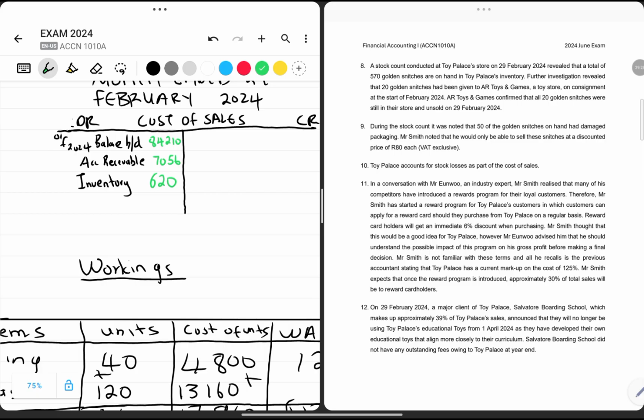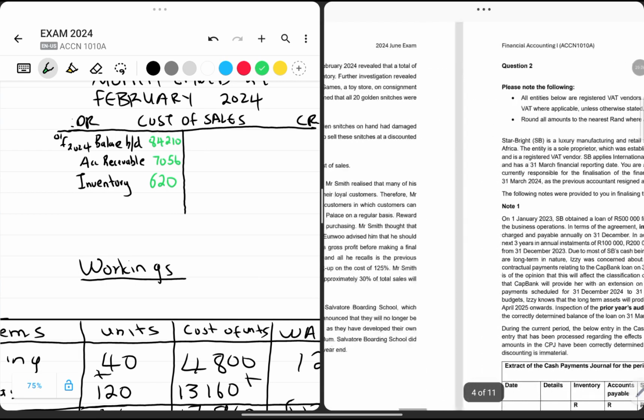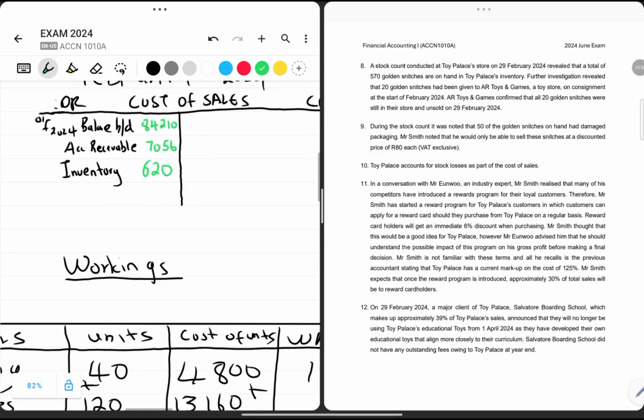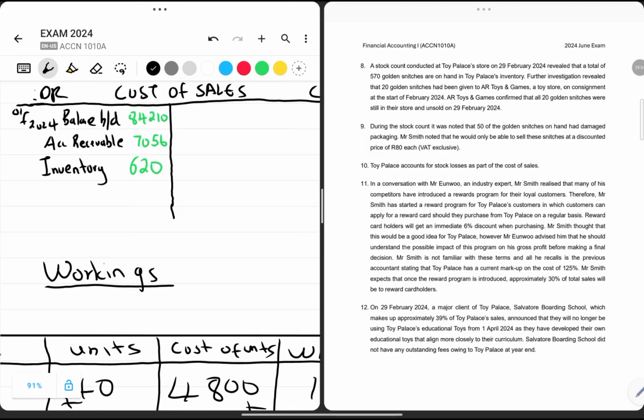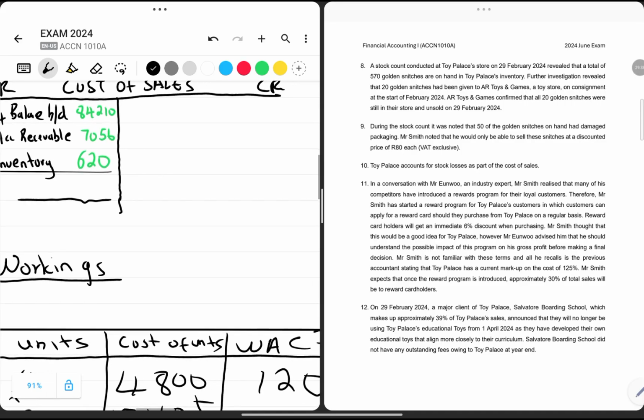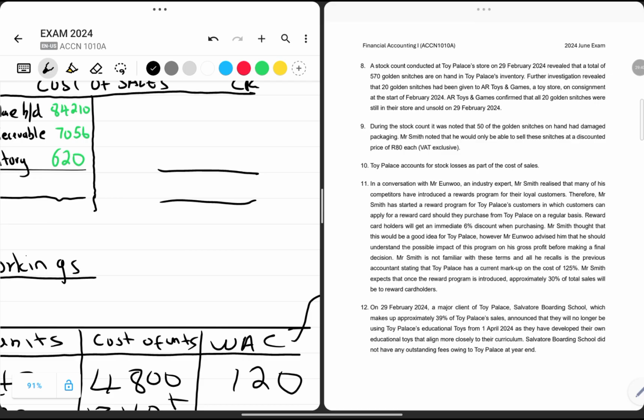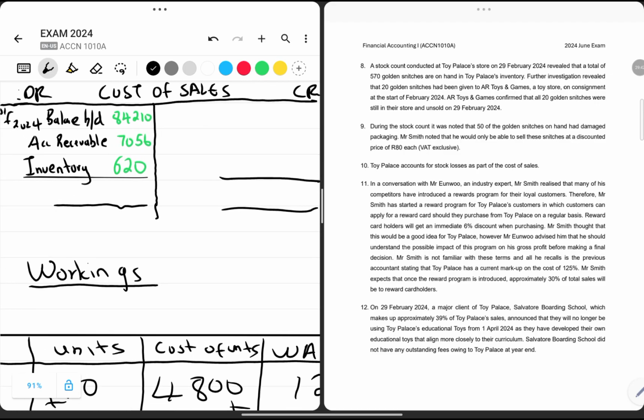The same applies to transaction 12, and then on the second page, that is question 2, we can adjust for the cost of sales account as required. To adjust for it, we are going to draw a nice beautiful account. Add all these figures: 84 210 plus 75 plus 620, which is going to give us a sum of 91,886.